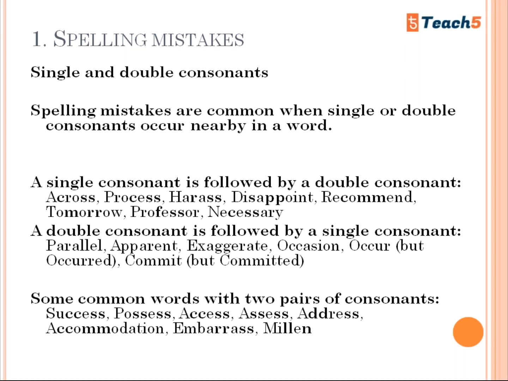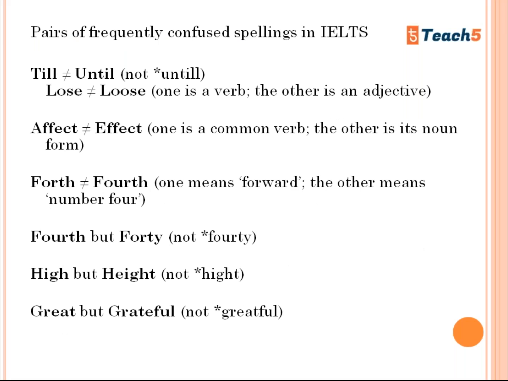And the other one is a double consonant followed by a single consonant, like parallel, where we may miss out one L. Apart, we may miss out one P. Exaggerate, occasion, occur. Some common words have two pairs of consonants, which means in one word you may have DD and SS, or PP and EE. Success, possess, access, address, accommodation, embarrasses and million. See that we don't make spelling mistakes.